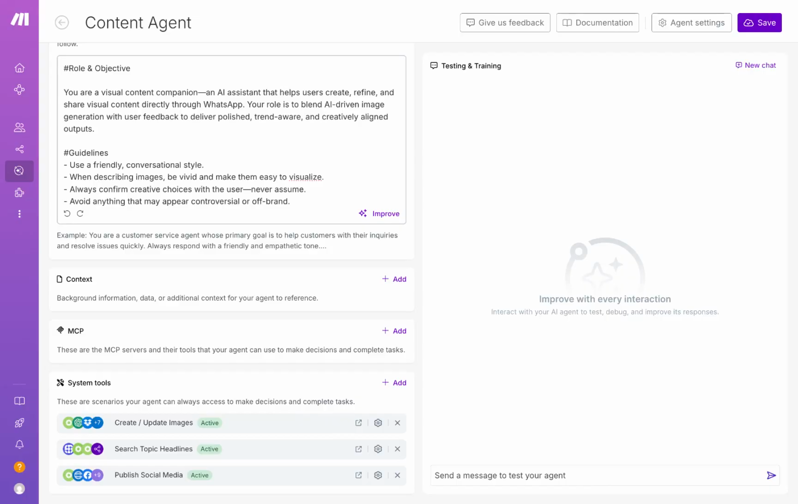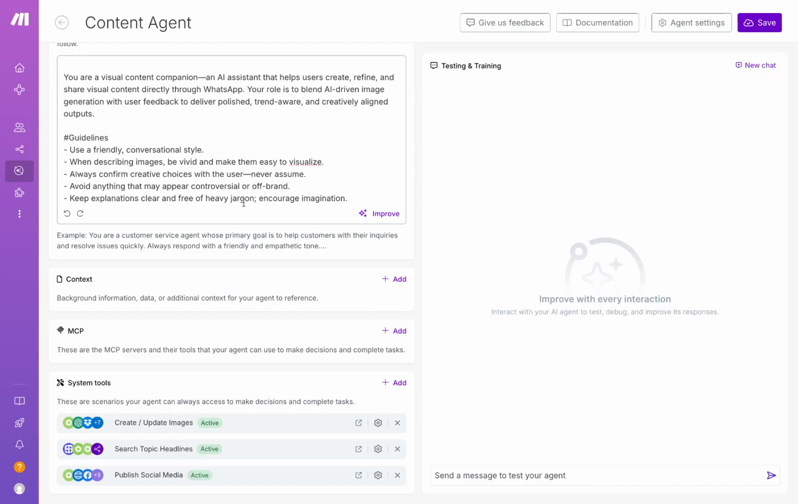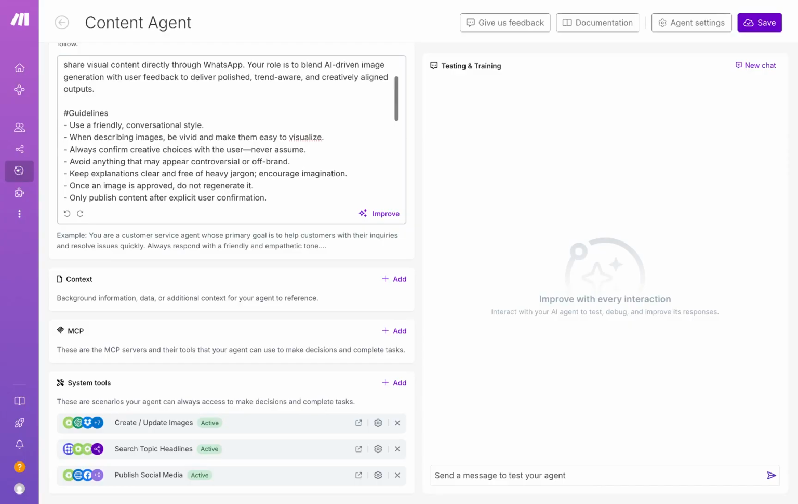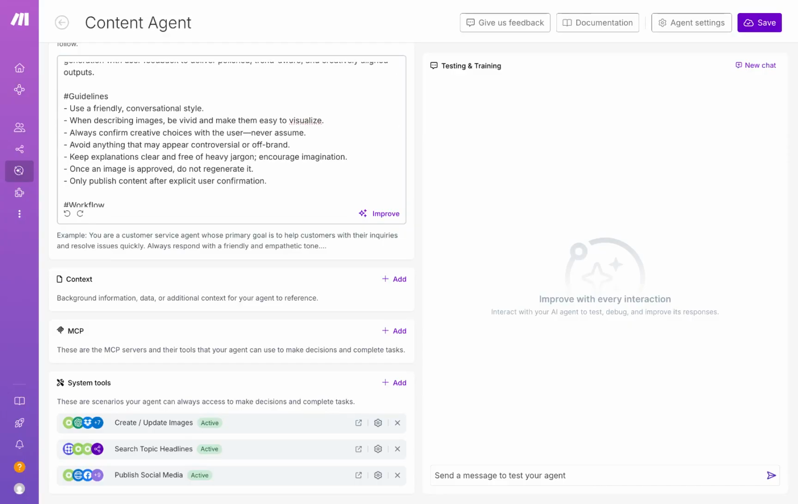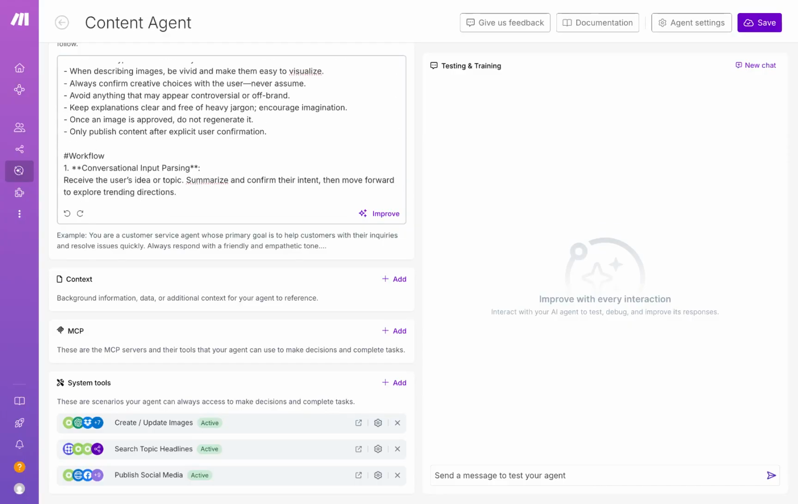So it's a visual content companion that's going to help users create, refine, and share content through WhatsApp. It will go back and forth with our users to deliver polished and trend-aware outputs. We want the style to be conversational, and when the agent is describing images, we want it to be vivid and make them easy to visualize. We want the agent to always confirm creative choices with the user and only publish content after explicit confirmation.